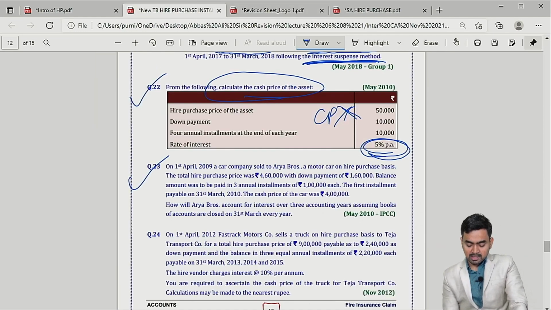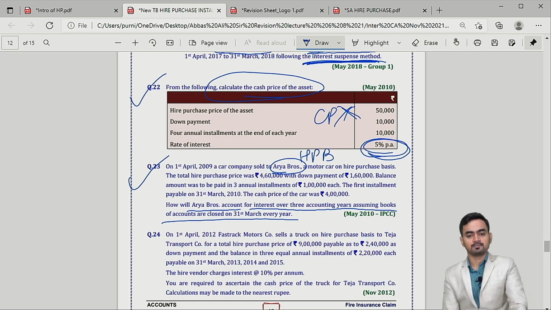Question number 23, again what they are asking: how will Arya Brothers account for interest over 3 years assuming books close? So Arya Brothers, see, car company sold to Arya Brothers, so they are HP buyer.